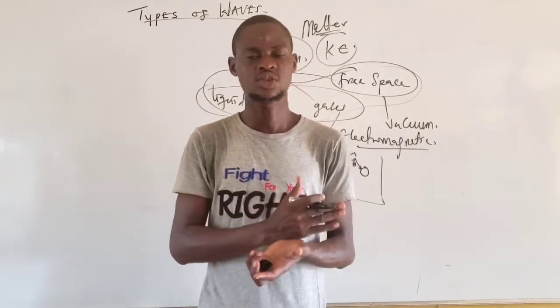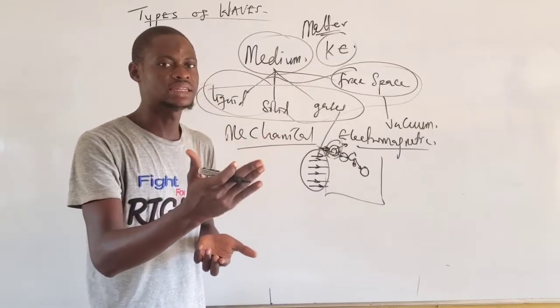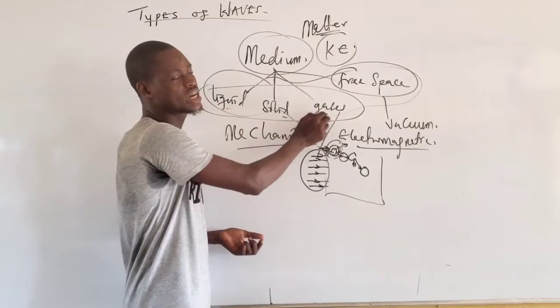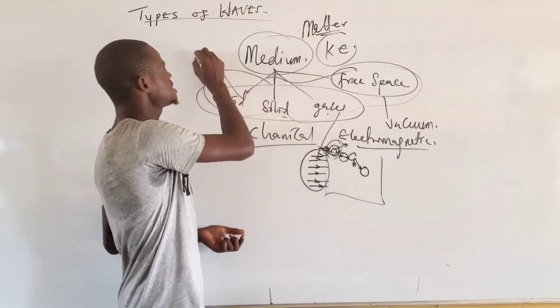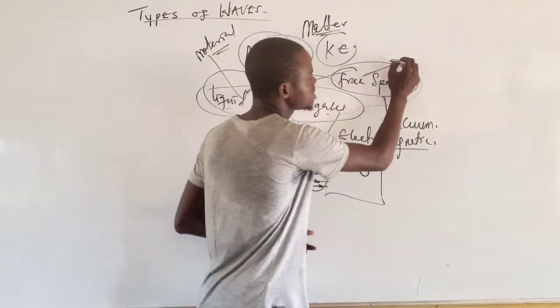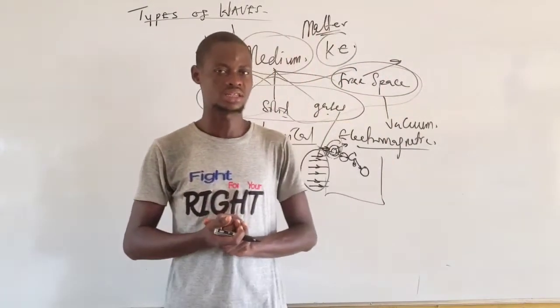When I'm trying to classify, we classify based on whether the medium contains material or does not contain any material. You see these three mediums, solid, liquid, and gas. We call them material medium. While free space is a non-material medium because it does not contain any single material in it.